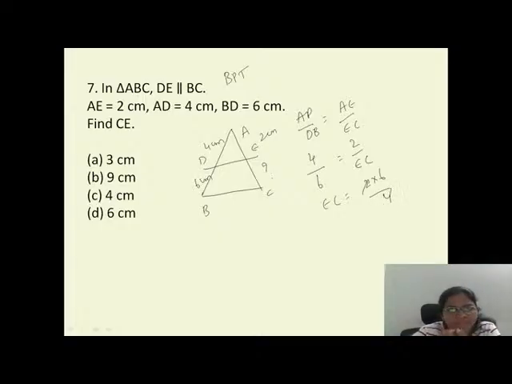2 ones are 2, 2 twos are 4, 2 threes are 6. So EC is how much? 3 centimeters. It's a direct question. Yes, how many of you got this answer?